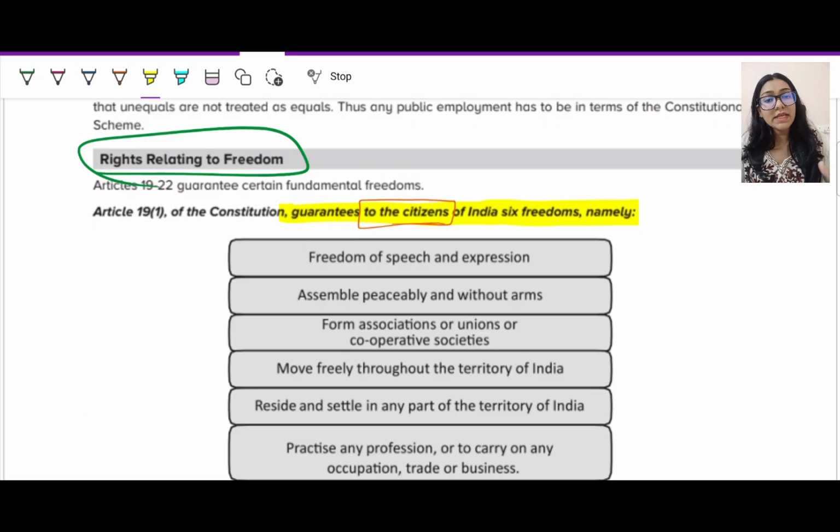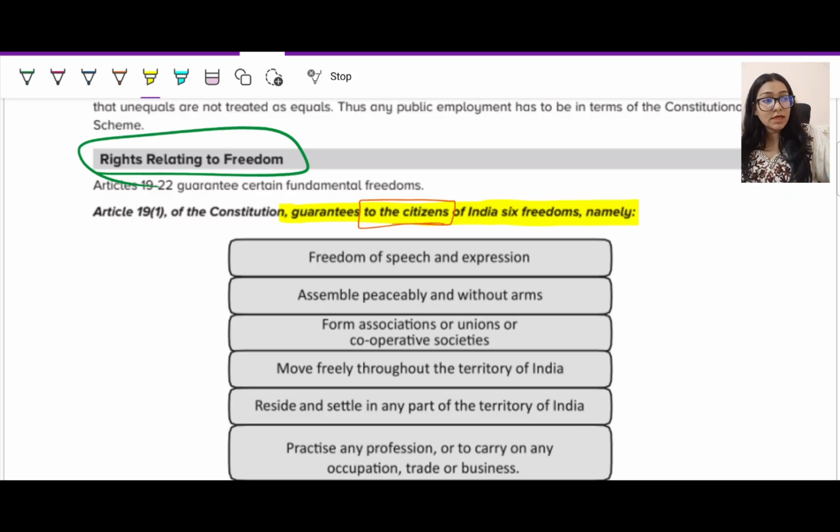Article 13 talks about pre and post constitutional laws, and how would be the validity of those laws. Article 14 talks about your fundamental right to equality, and everybody should be treated equally. But yes, you can make laws for women, for children, for scheduled castes, scheduled tribes, and educationally backward, economically backward people. Sorry. And Article 15 says that you should not be discriminated against on the basis of your religion, race, caste, sex, place of birth, or any of them.